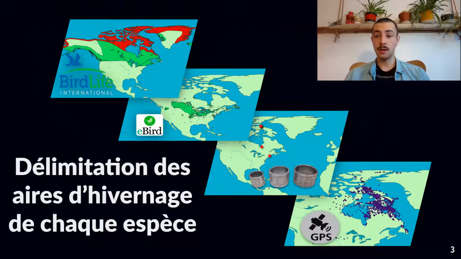define the wintering area of each of the migratory species in the food web using a combination of different sources. So distribution maps, as shown in the top layer, and then birding observations, banding and recovery data also, and finally tracking devices installed directly on birds on the study sites.